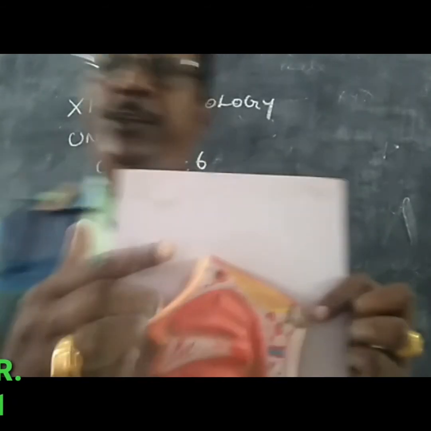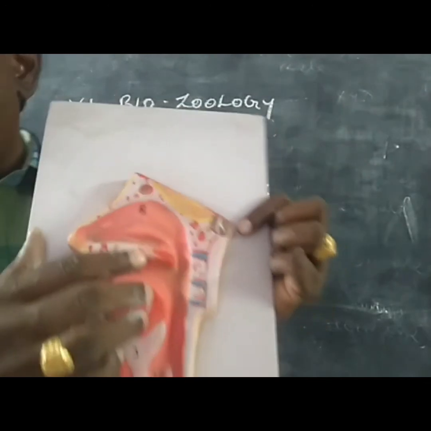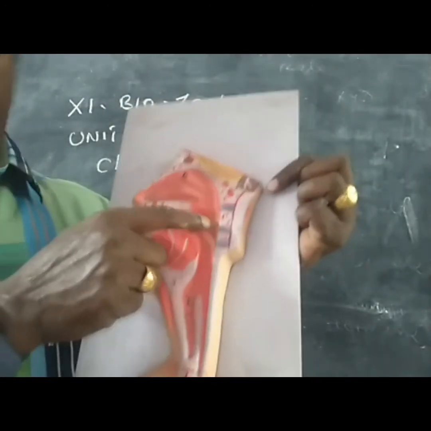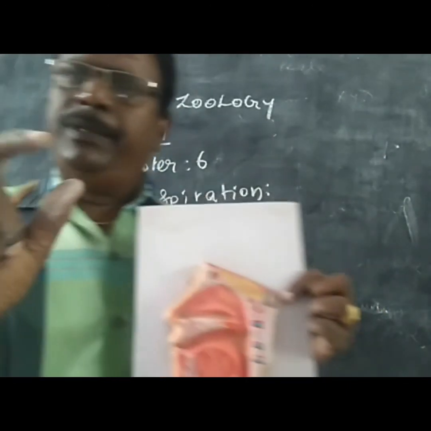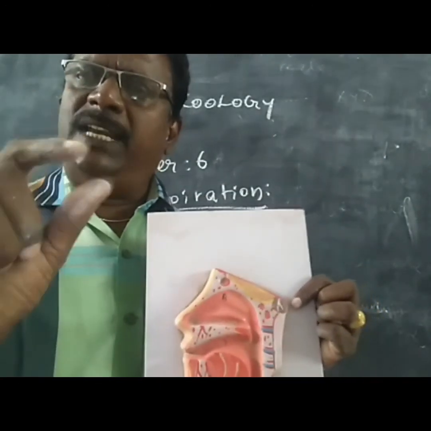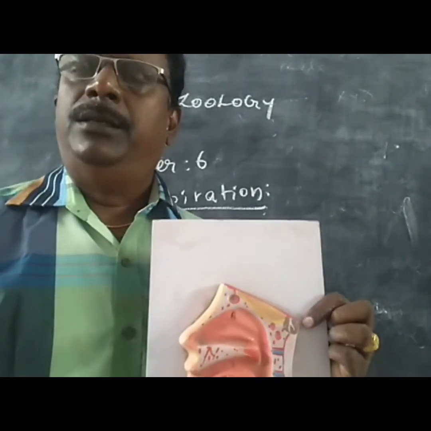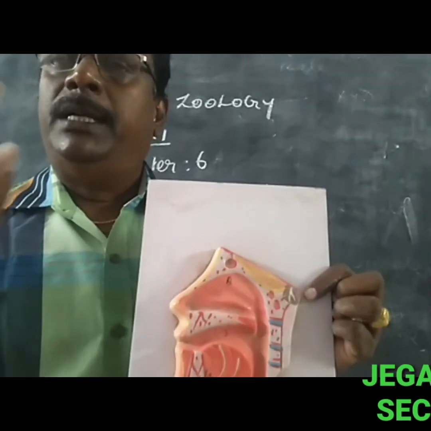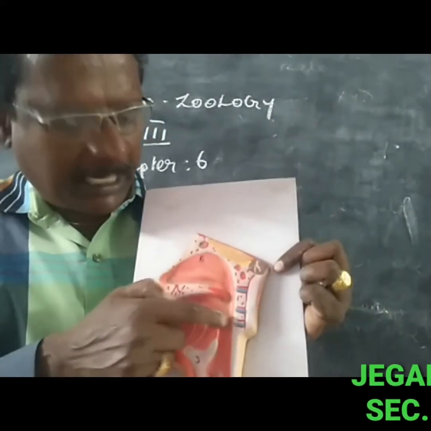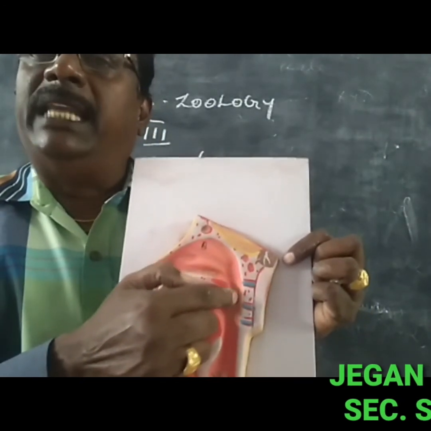The next region, beyond the nasal cavity, is the pharynx region. The pharynx region is a common place for both the respiratory and the digestive system, both respiration as well as digestion.